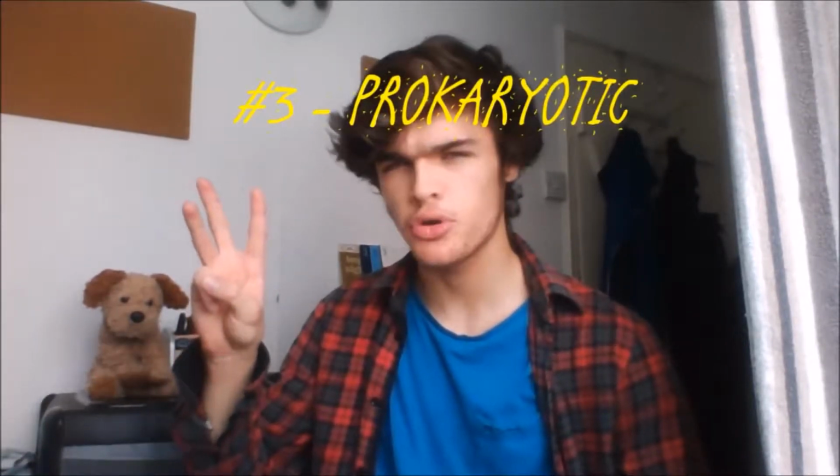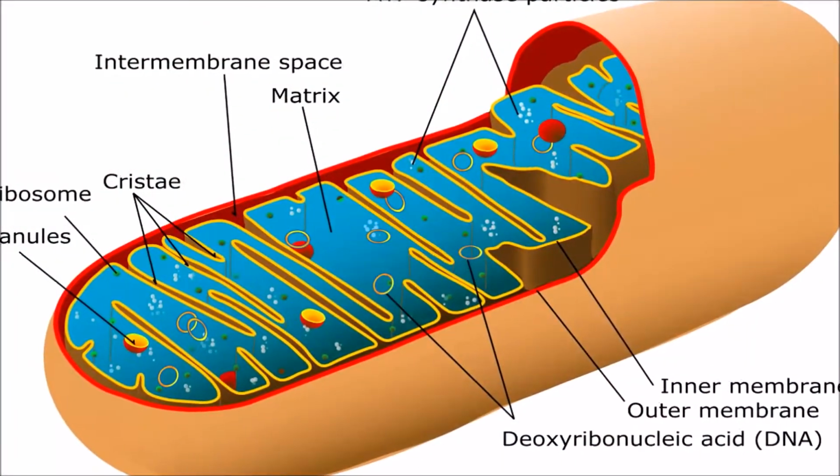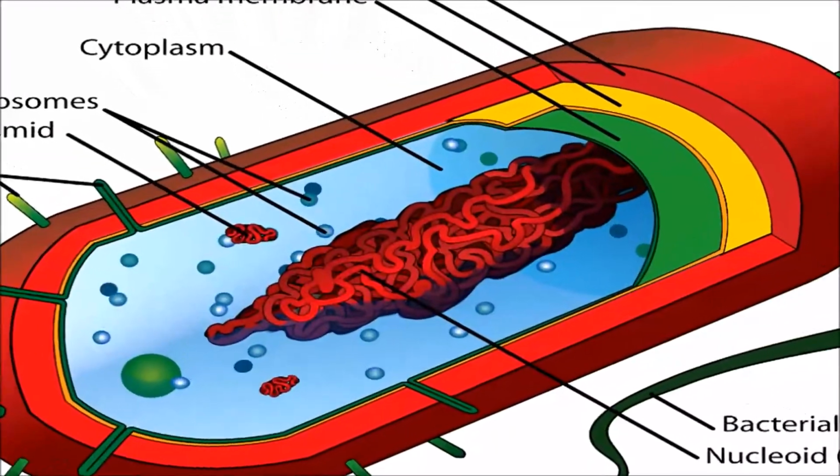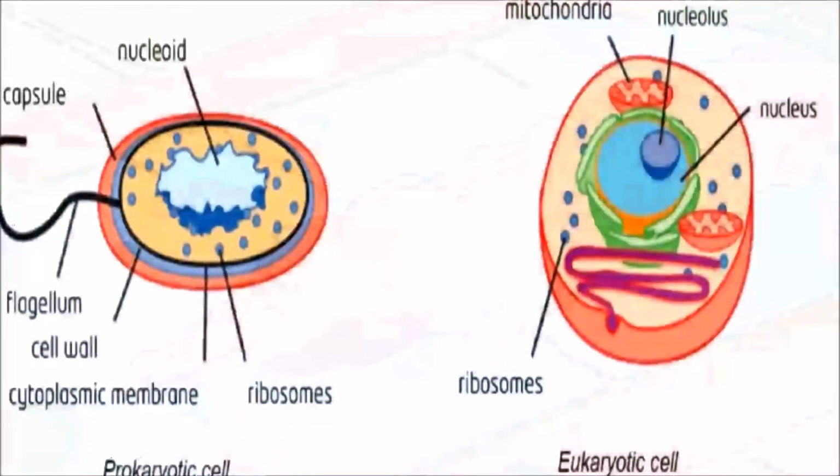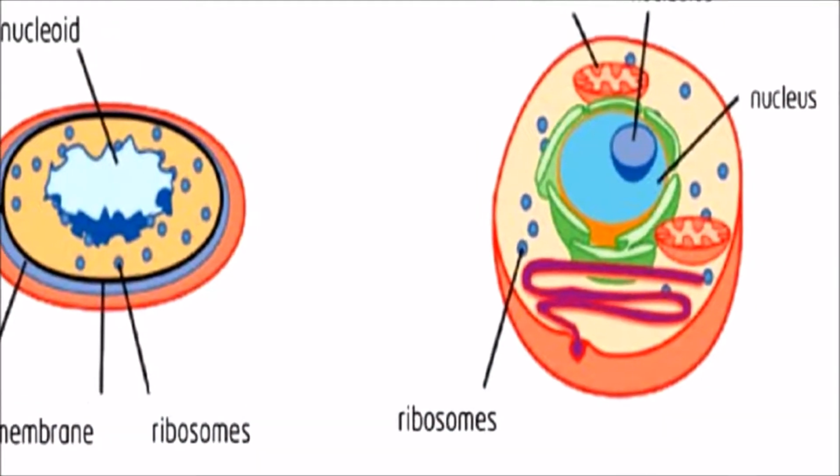Number 3, prokaryotic. This is a cell that does not have a defined nucleus or any other organelles, and its DNA sort of floats freely within the cell, as opposed to eukaryotic cells, the vast majority, which do have organelles. DNA is contained in the nucleus.